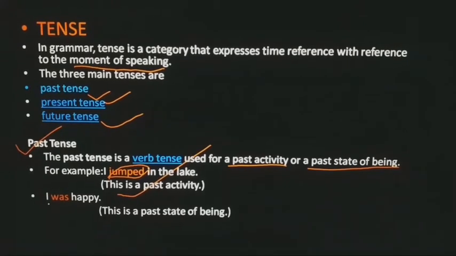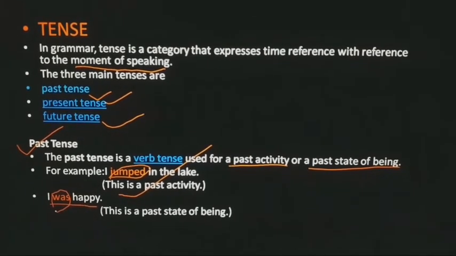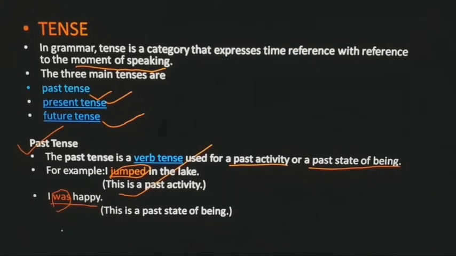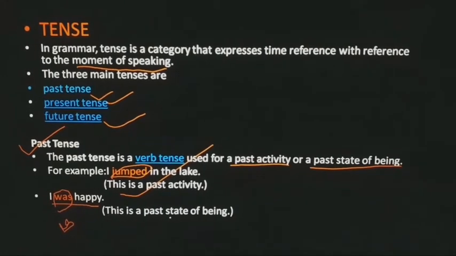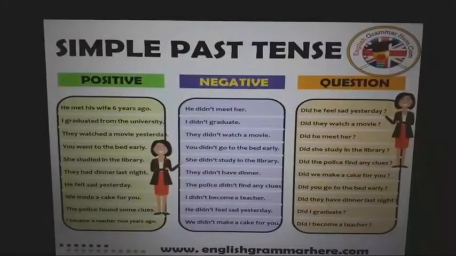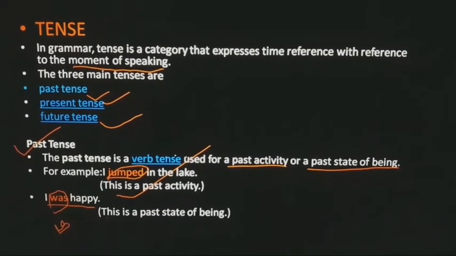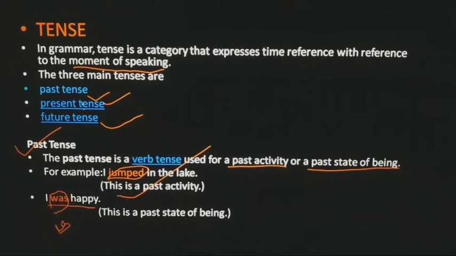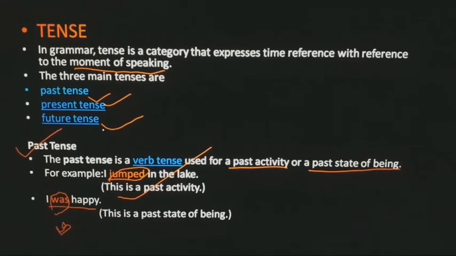Okay. Second, I was happy. So was is not a major verb, but it's a linking verb, and it is in past tense because the present tense of was is is. This is a past state of being. I was happy. So this is how our past tense tells us when the action took place. Present tense tells us the action is taking place now. Future tense, it will take place in the future.